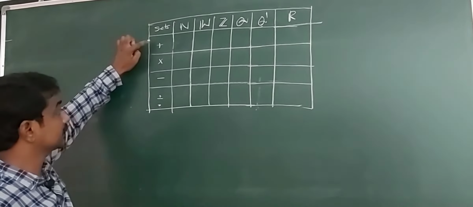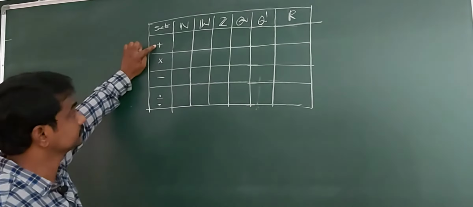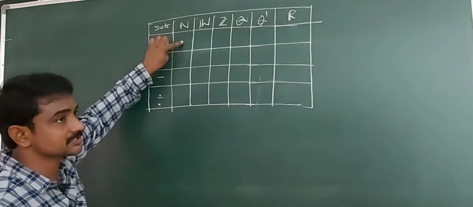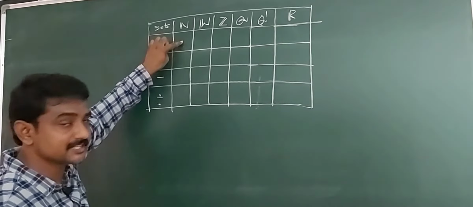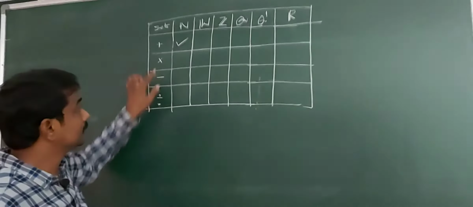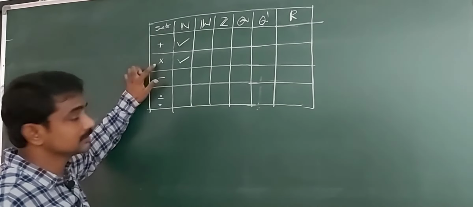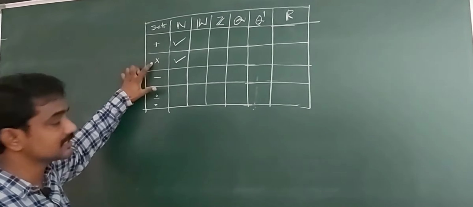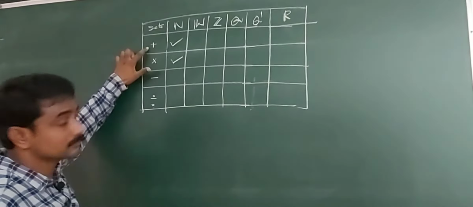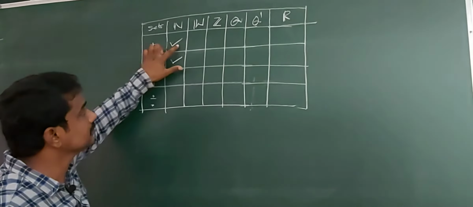Check, repeat again. Addition, is it a binary operation or not? Addition is a binary operation. Multiplication, is it a binary operation or not? It is a binary operation, because the product of any two natural numbers is again a natural number. The sum of any two natural numbers is again a natural number.